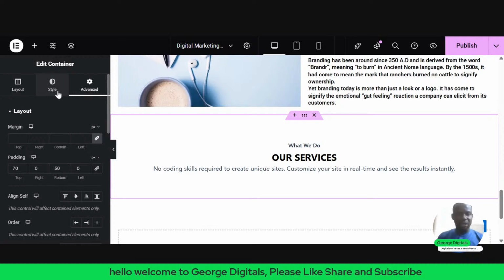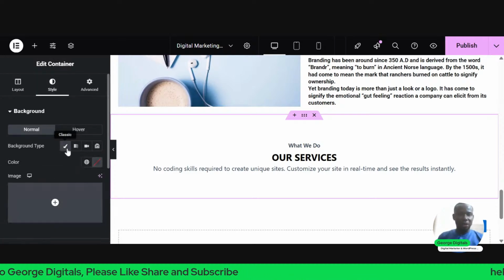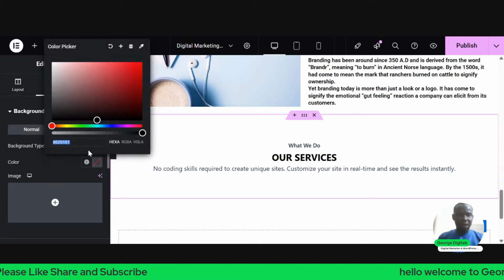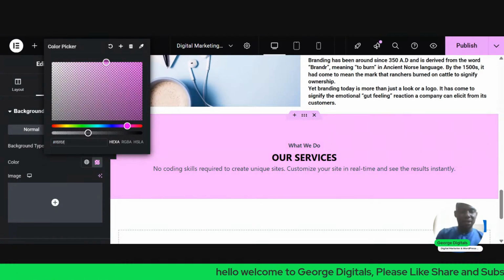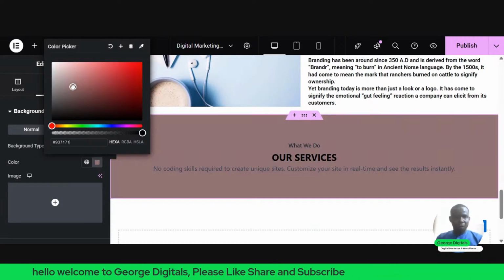Then I'll also go to this place you see style. Under the style, I'll click on this place you see background type, classic. I'll change this to hash F6, F6, F6. Or let me just change it to another color.